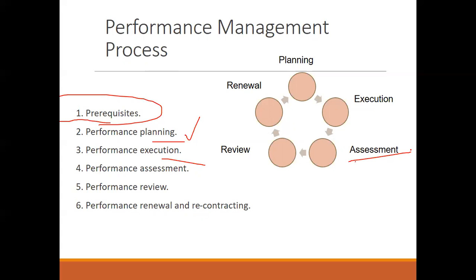And then the performance renewal or recontracting depends. So if it is an employee on a probation period, it will be decided whether the employee is turning into a liability or an asset. That will be decided based on this particular process. So planning, execution, assessment in the form of evaluation, review in the form of feedback, and then the renewal or recontracting will be decided.